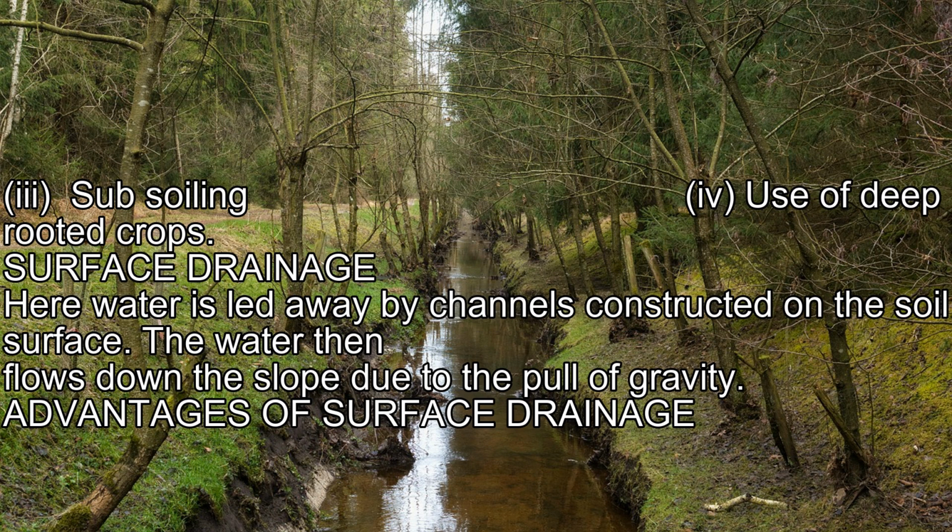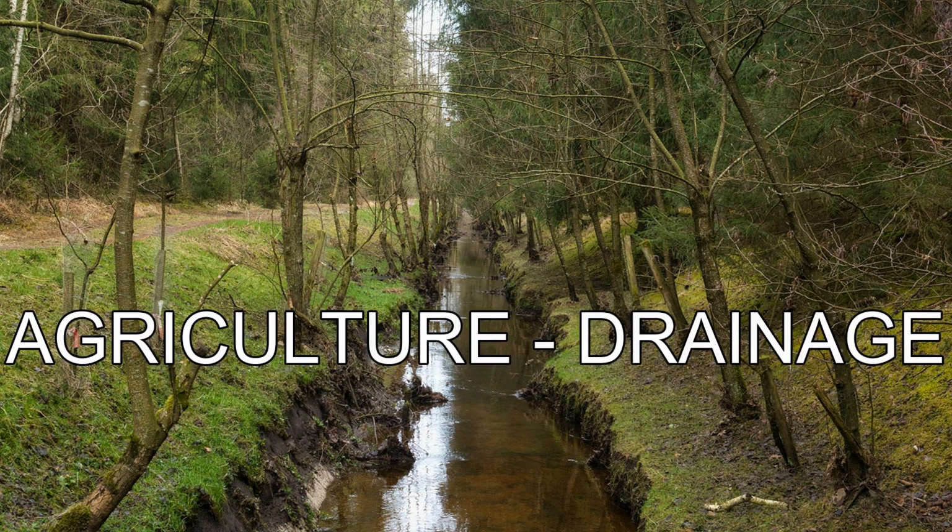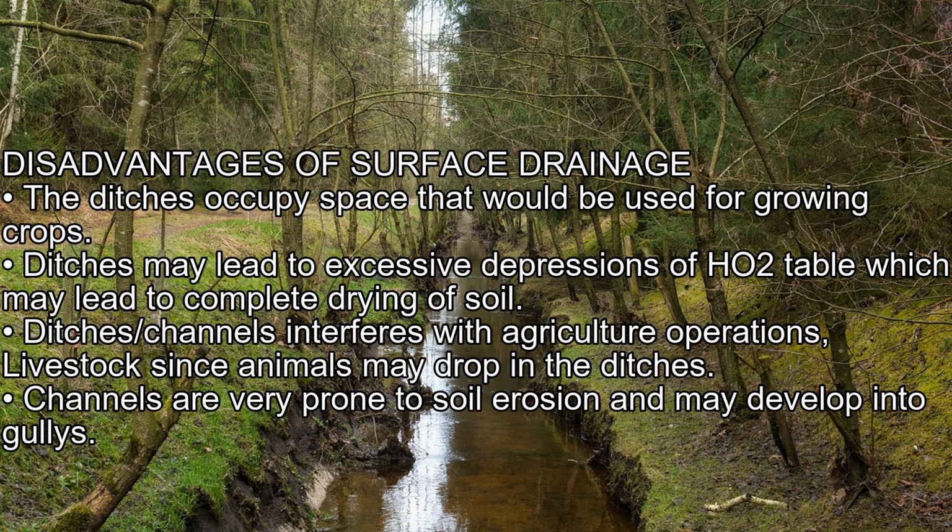Advantages of surface drainage. Agriculture drainage. Disadvantages of surface drainage. The ditches occupy space that would be used for growing crops. Ditches may lead to excessive depression of the water table, which may lead to complete drying of soil. Ditches and channels interfere with agricultural operations and livestock, since animals may drop in the ditches. Channels are very prone to soil erosion and may develop into gullies.